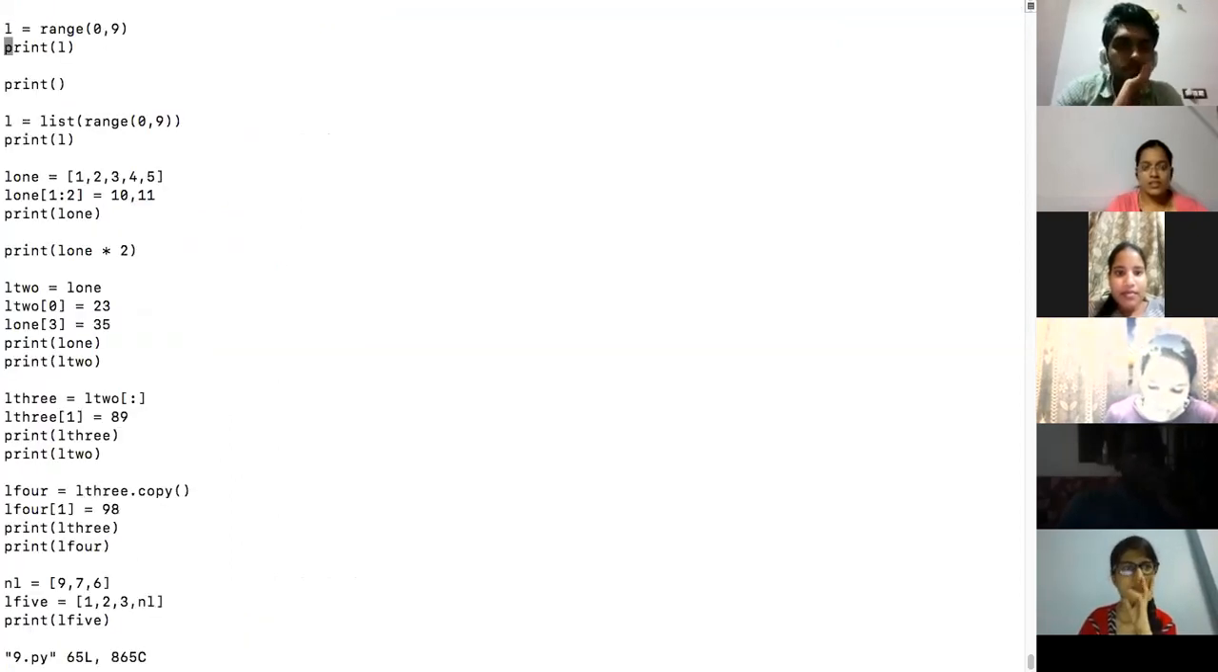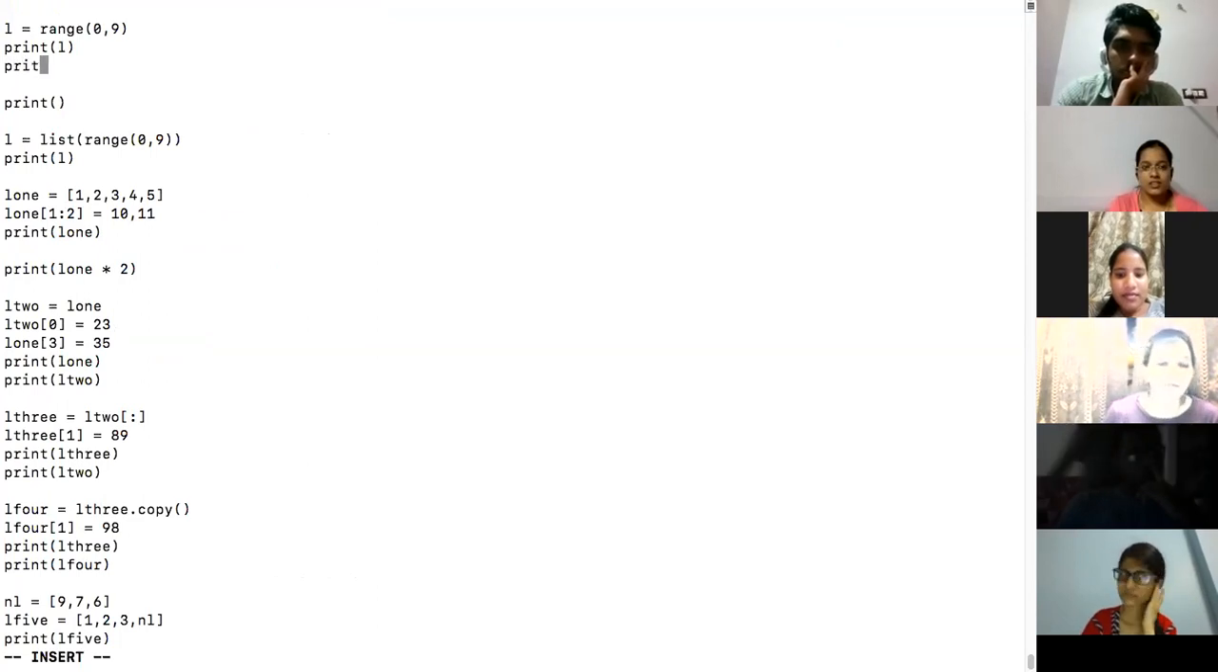What is the number? 9. So shall we see what the type of L is? Then you will get to know what type it is. How will I see the type of L? Print type of L. It will be range type. There is a data type, range. It's a range object. Class range, that is also a data type. It will just say range 0 to 9. It is basically a generator function.